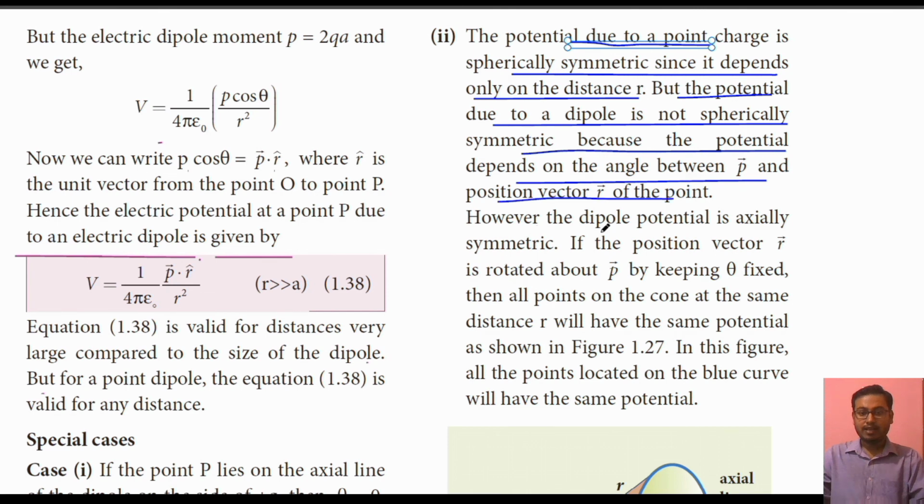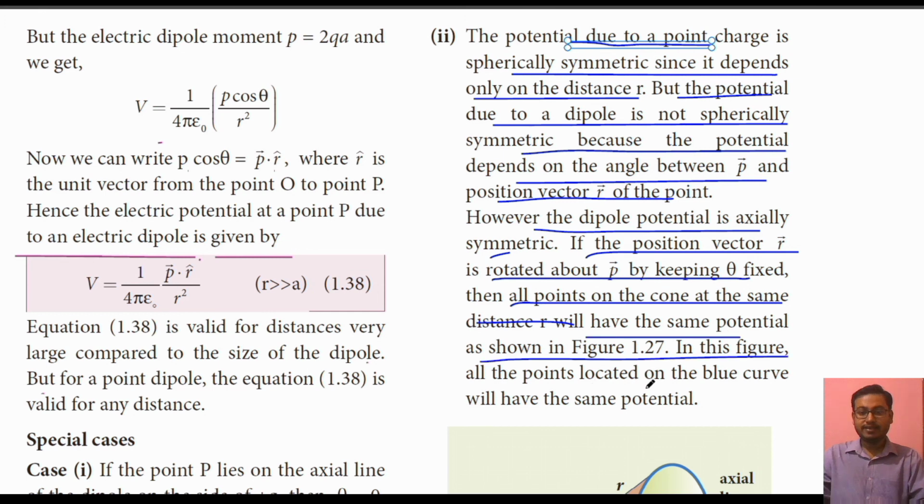However, the dipole potential is axially symmetric. If the position vector r is rotated about vector p by keeping theta fixed, then all points on the cone at the same distance r will have the same potential, as shown in figure 1.27. In this figure, all the points located on the blue curve will have the same potential.